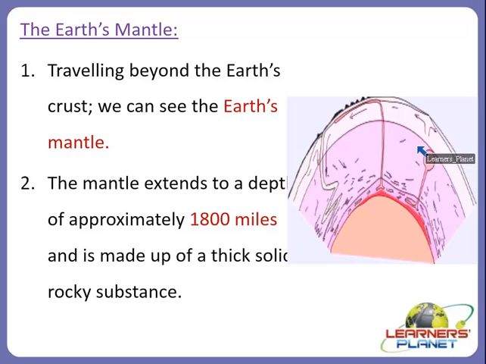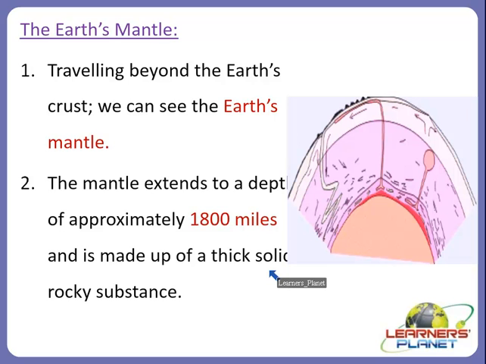Yes, it appears like this. So traveling beyond the Earth's crust, we can see the Earth's mantle. The mantle extends to a depth of approximately 1800 miles, and it is made up of thick, solid, rocky substance. Rocky substance means they are made up of rocks. That represents about 85% of the total weight of rocks and the mass of the Earth.